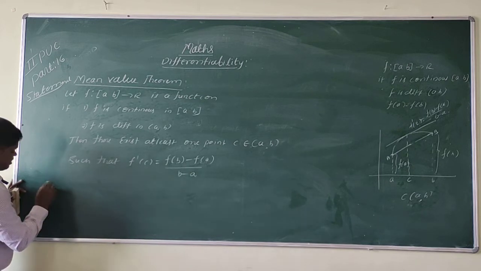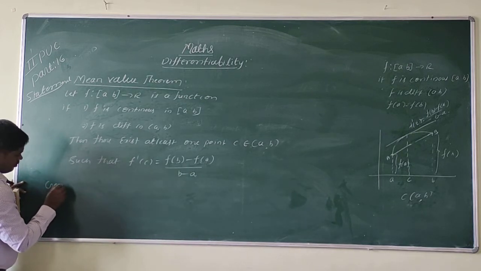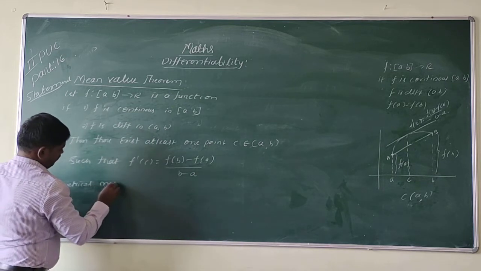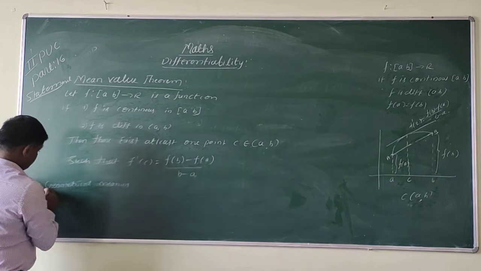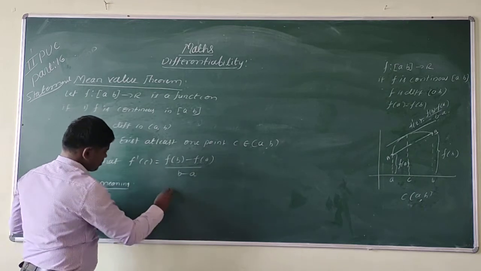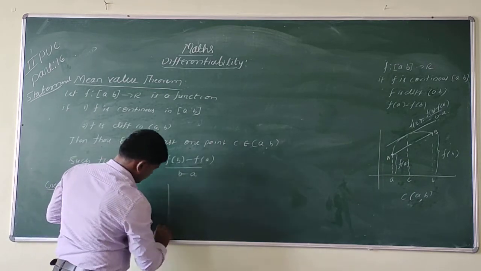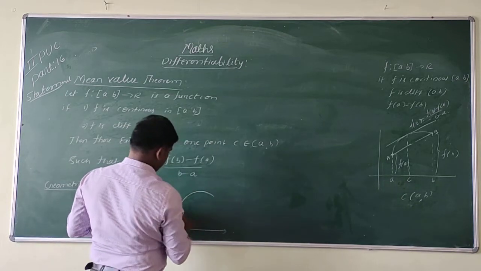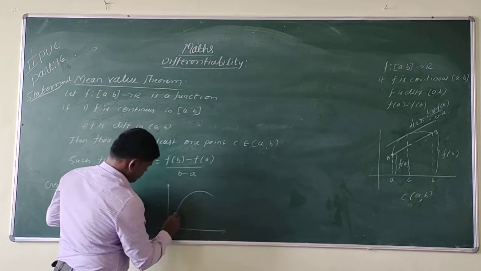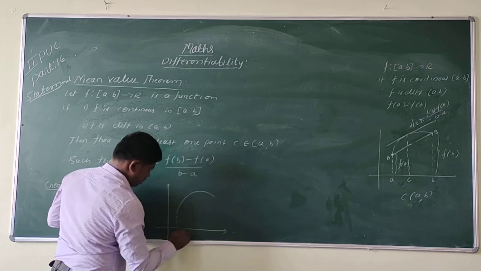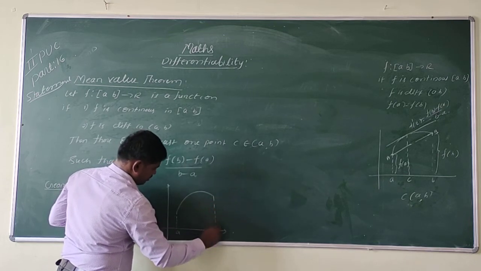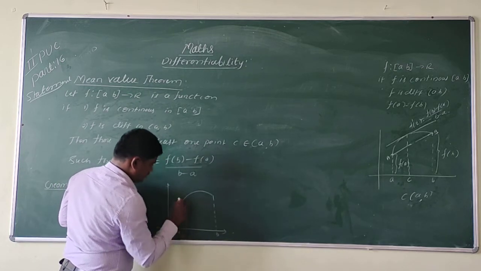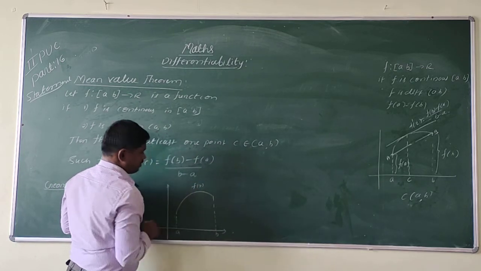Geometrical interpretation. Suppose I am taking the function f of x. This is the point A and this is the point B. This is f of x.